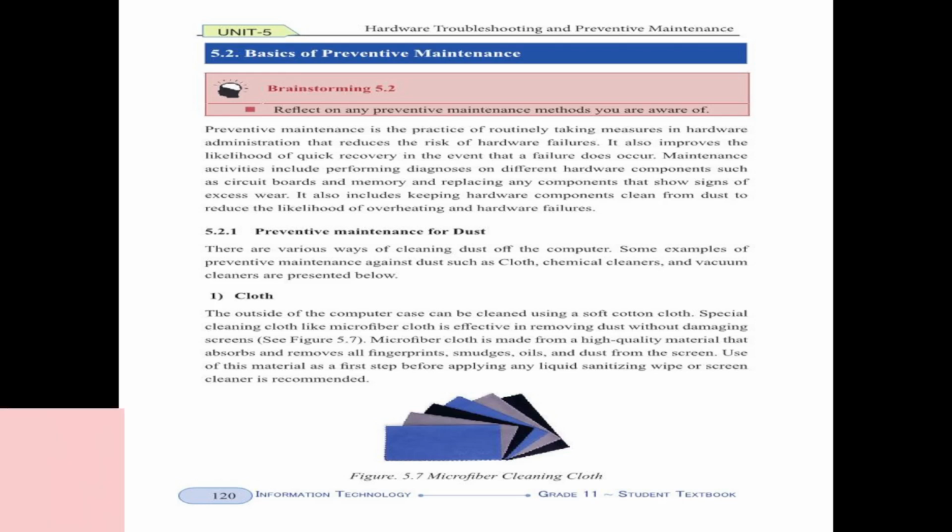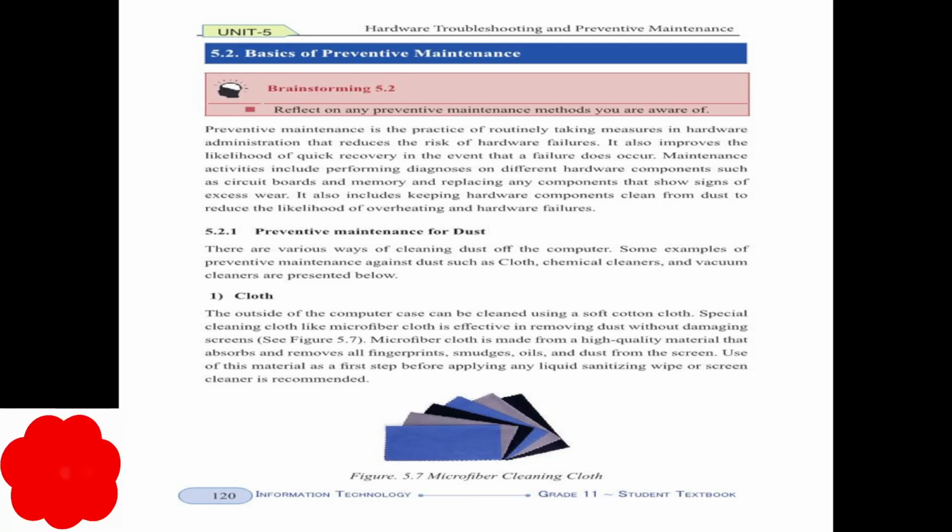How can we keep our computers free from dust? By using these methods, we can clean our computer or carry out preventive maintenance for dust. There are various ways of cleaning dust off the computer. Some examples of preventive maintenance against dust are cloths. What type of cloths? Microfiber cleaning cloths, using a vacuum cleaner, and using chemical cleaners. By using chemical cleaners, it's possible to keep our computers from failure.